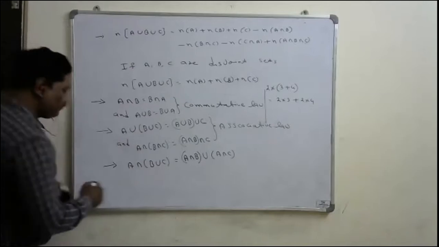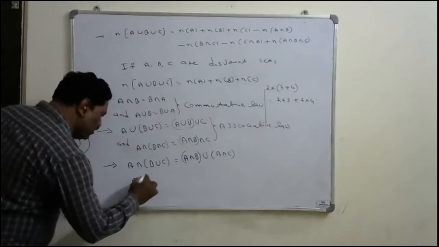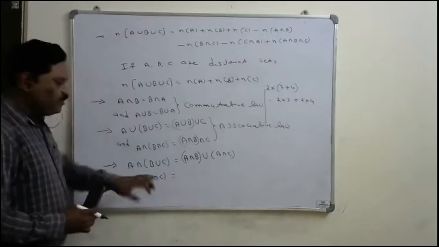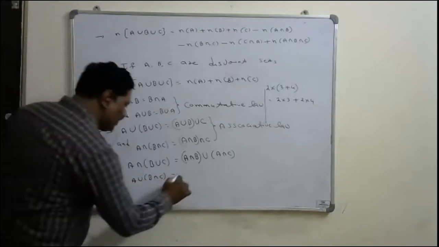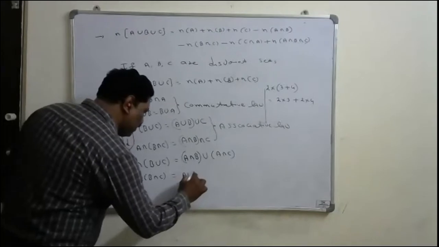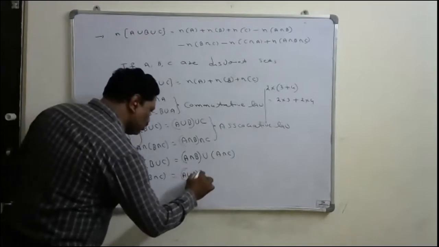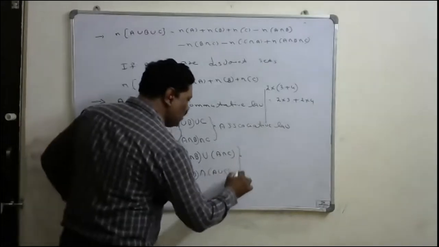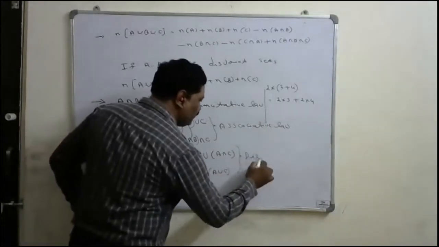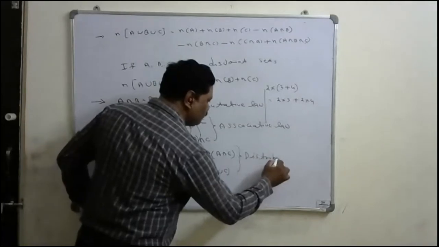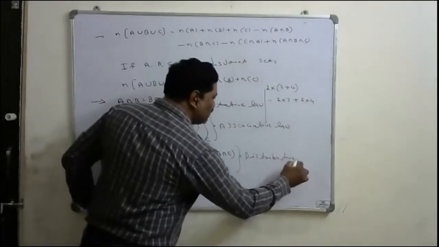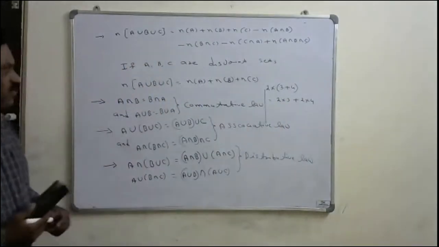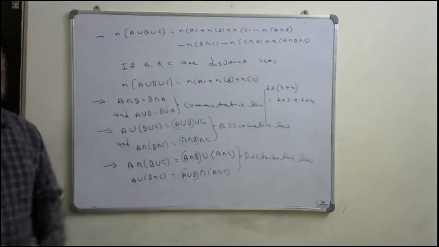Similarly, A union B intersection C, we can write as A union B intersection A union C. So this is called the distributive law. The sets follow all these three laws. That's why, these are the laws you have to write. So write down these laws.